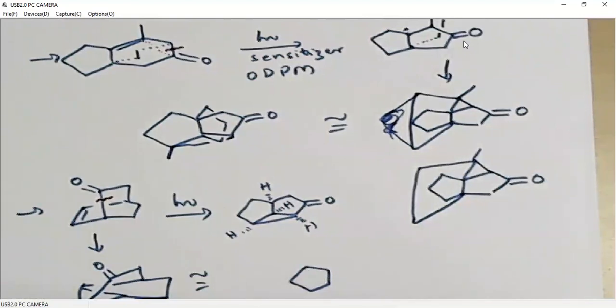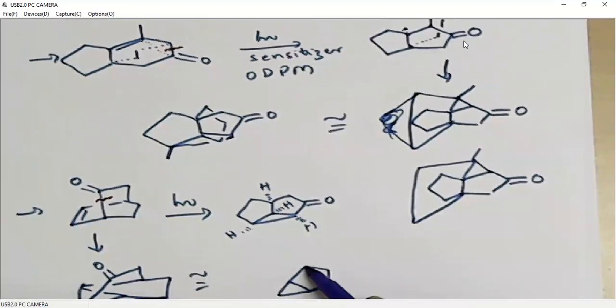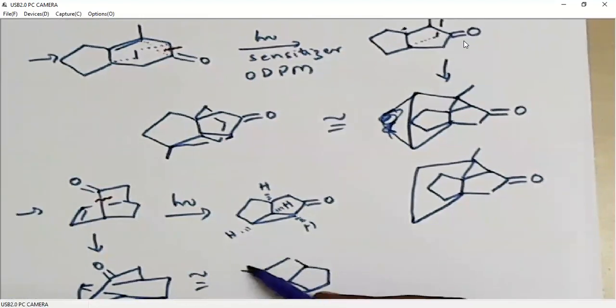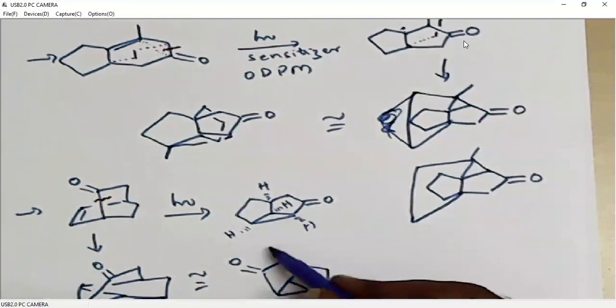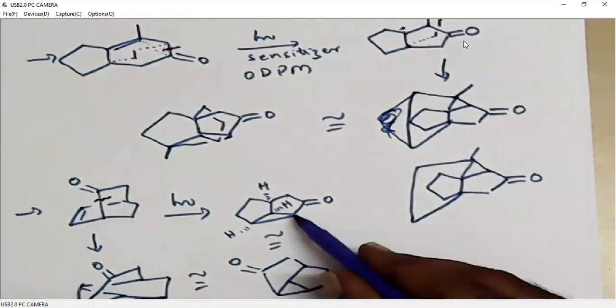Again we have 1, 2, 3, a 3-membered ring. This is the 1, 2, 3, 4, 5-membered ring. We have a 3-membered ring, and between this carbon and this carbon there are 2 carbons in between. So you just stretch it a little like this, so it becomes like this. This we can rearrange like this.